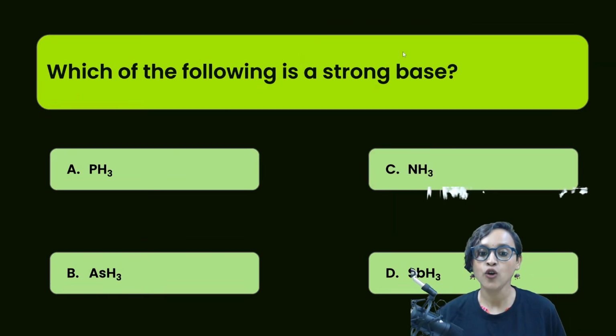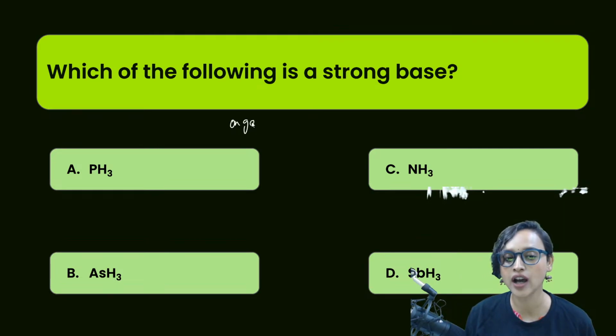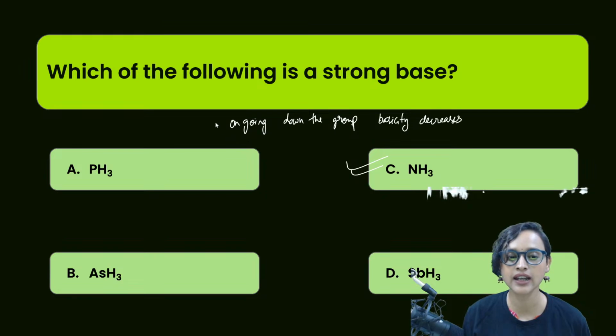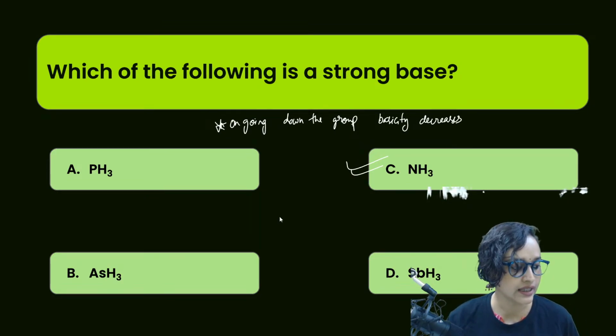Amazing. Which of the following is a strong base? Oh, come on. We all know that on going down the group, what happens? Basicity decreases. So that means option C, NH3, right on the top, will be the strongest base in this group.